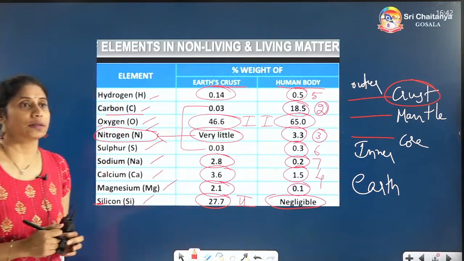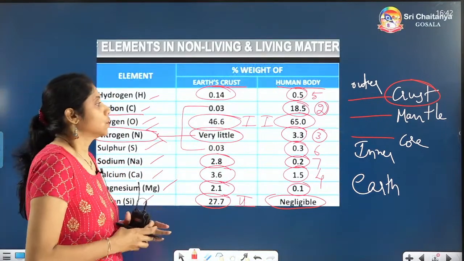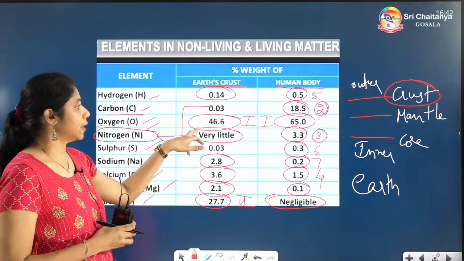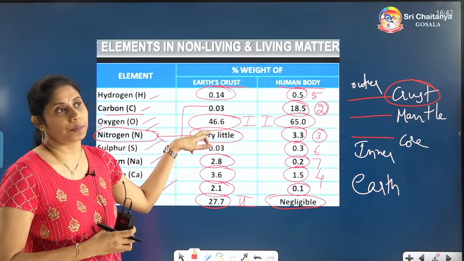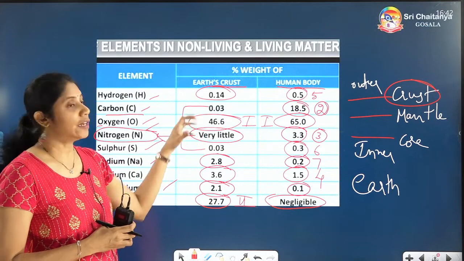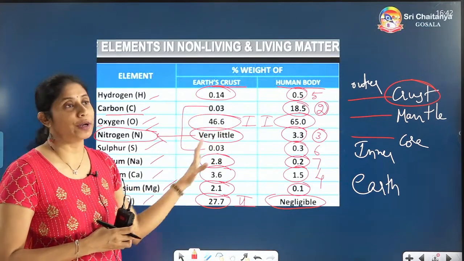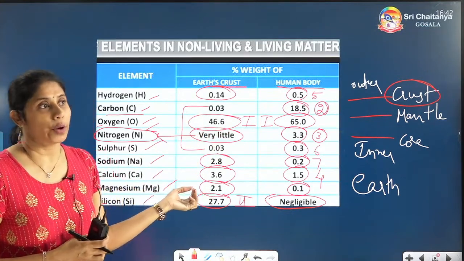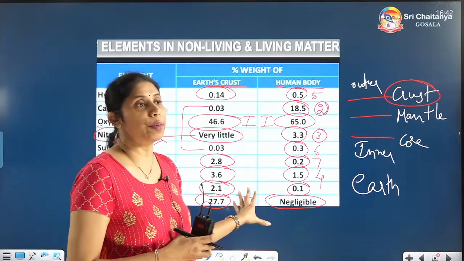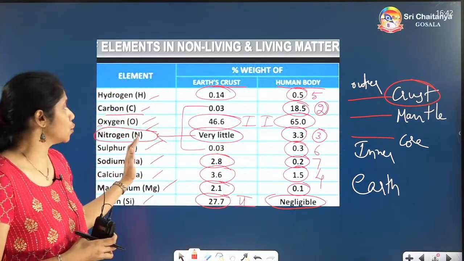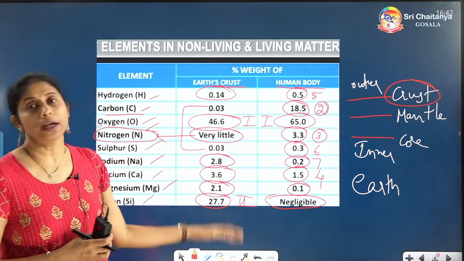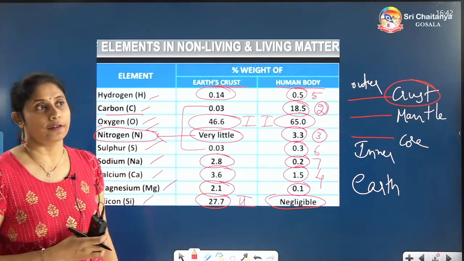Good, correct. So oxygen is definitely highest. You can see here, this is highest. So just the ascending order, descending order of these minerals only you have to learn. According to NCERT, these many minerals are important because they have given a comparison of these two in the Earth's crust and human body. That much is enough.